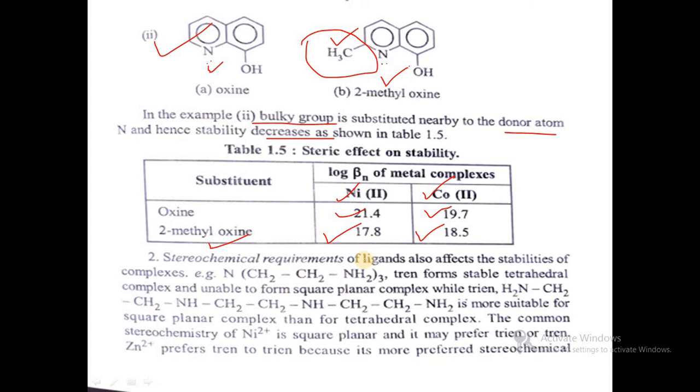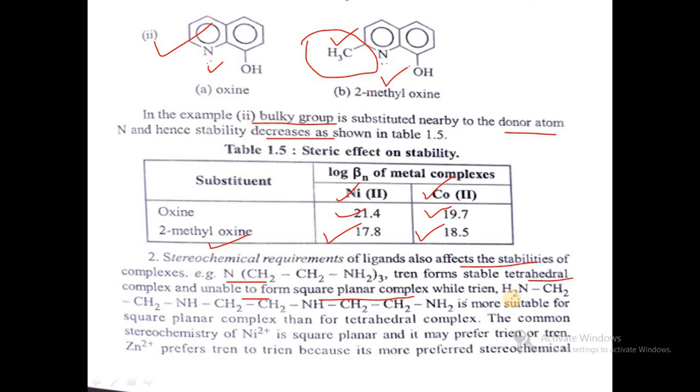Then the stereochemical requirement of the ligand also affects the stability of the complex. For example, N(CH2CH2NH2)3, that is, a triethylene tetramine-type compound, will form a stable tetrahedral complex but is unable to form a square planar complex.